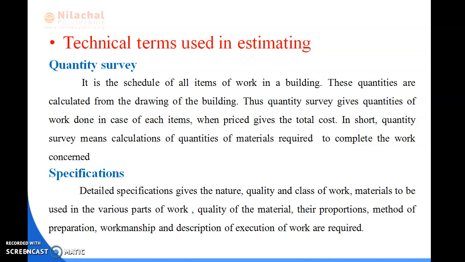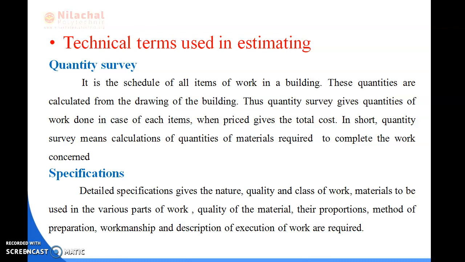It is a civil engineering topic, so a fresher, first of all, should know about the technical terms used in civil engineering or used in estimating.